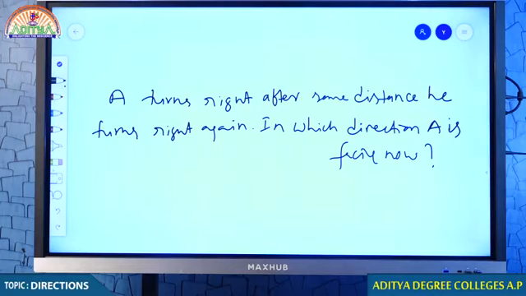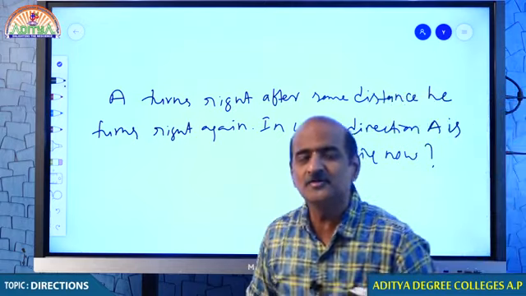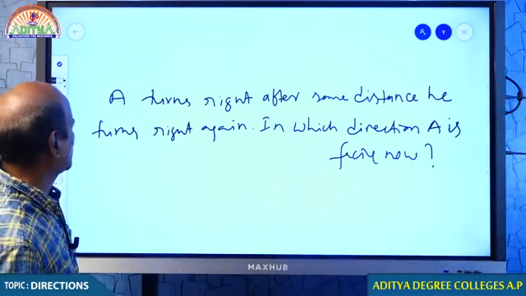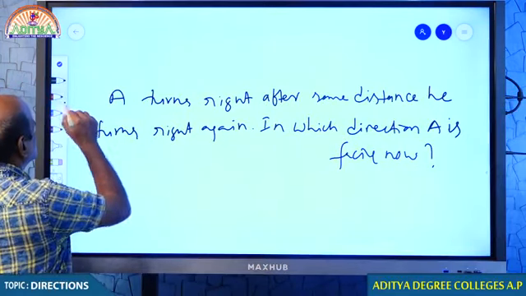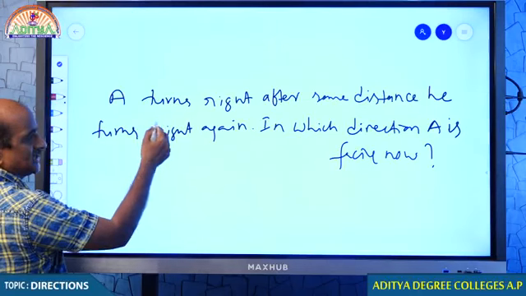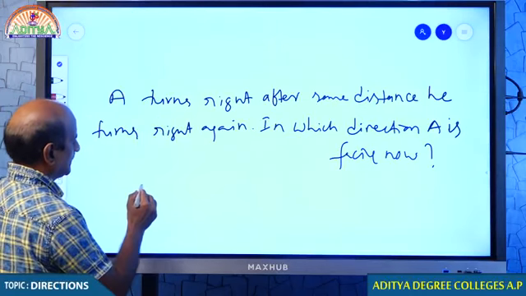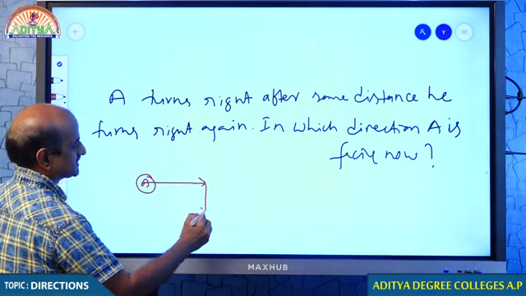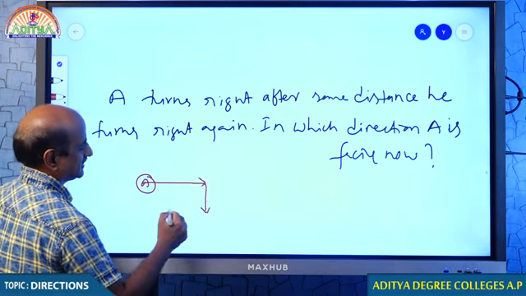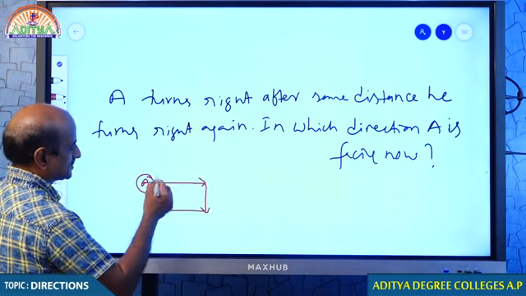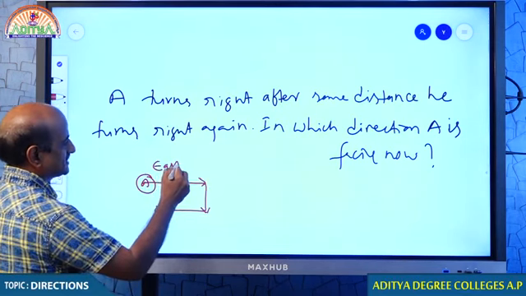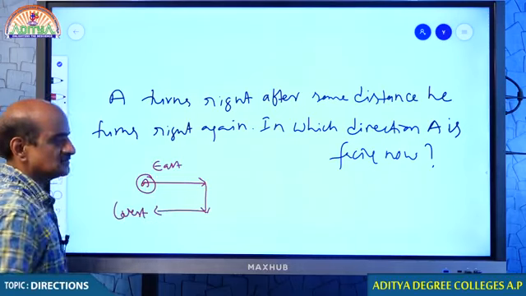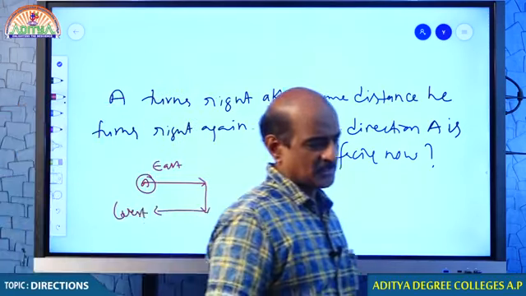Now you get the point. Now you understand your answer is can't say. That's very good, because we never know in which direction A was initially facing. Let me suppose that A was facing east, this is his right, and again this is his right. So if A was initially facing east, he will end up facing west. Your answer is right.